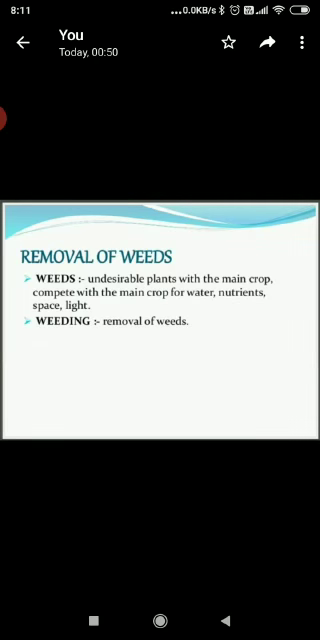Next is removal of weeds. So how can we protect our crops? First is crop protection, so protection from weeds, the unwanted plants. What is a weed? Let us discuss what a weed is.